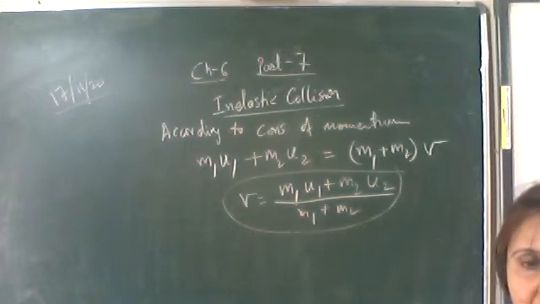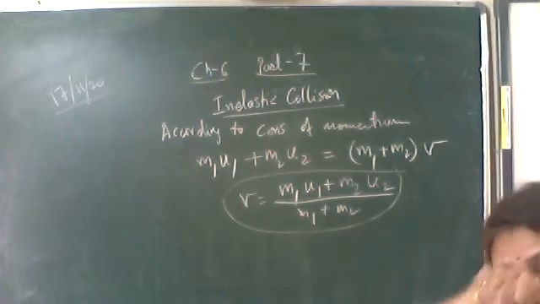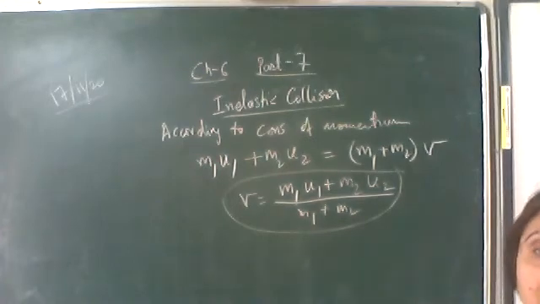So in an inelastic collision, both bodies stick together and move with the common velocity. Here you cannot use the equation of conservation of kinetic energy, because in an inelastic collision the kinetic energy is not conserved.